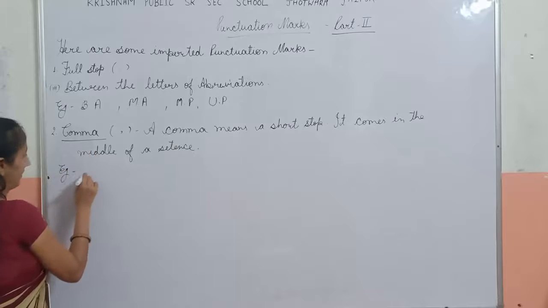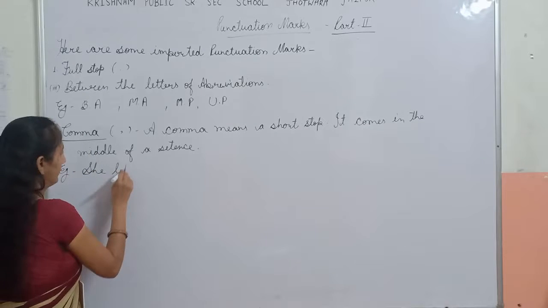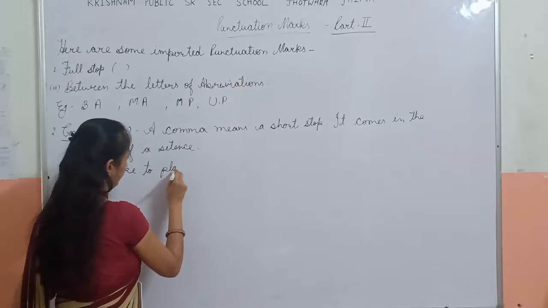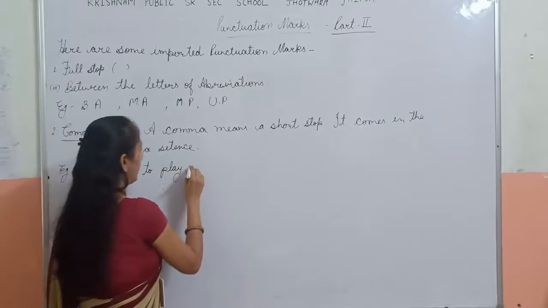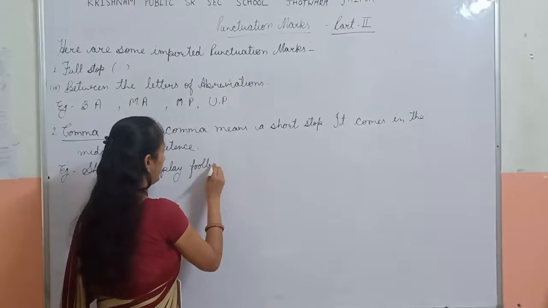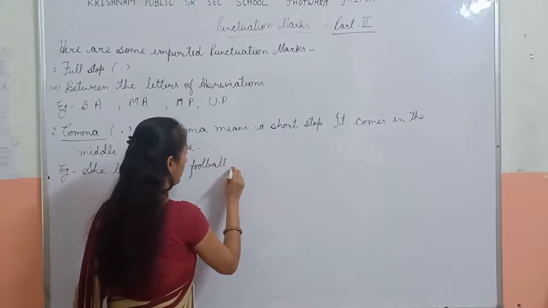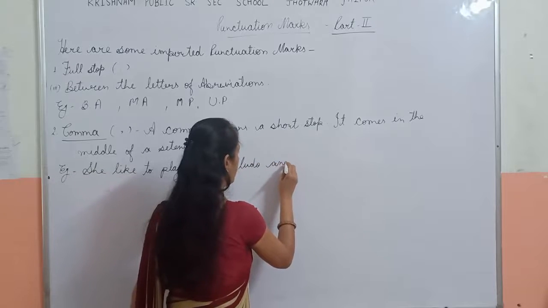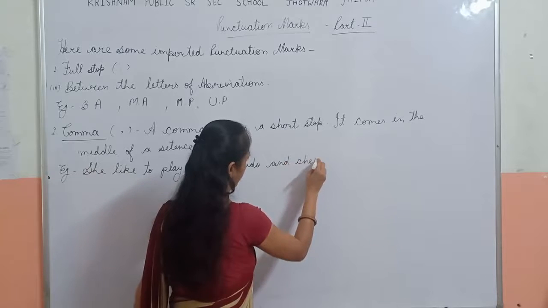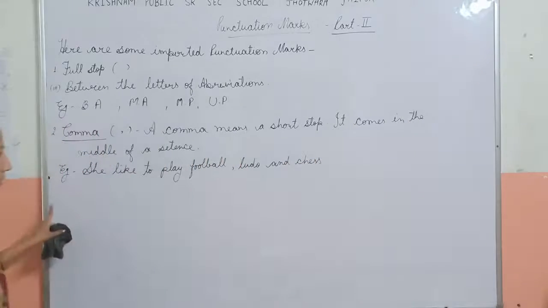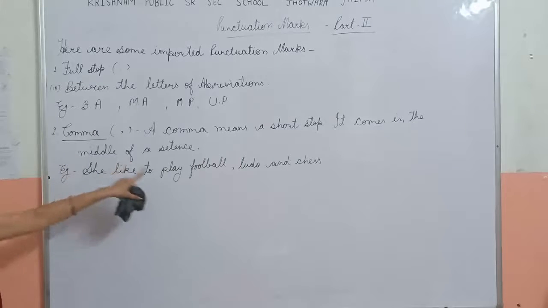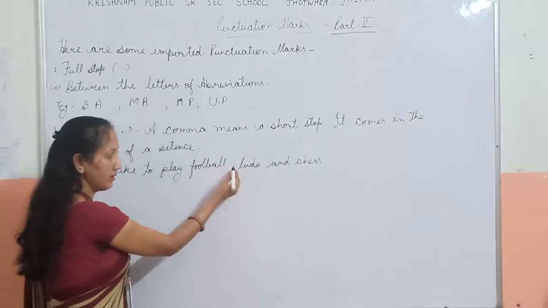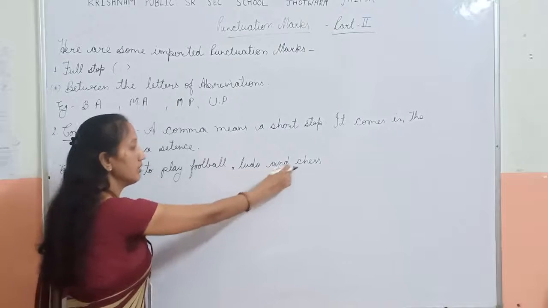Example, she liked to play football, comma, ludo and chess. So, comma is used in the middle of the sentence. Example, she likes to play football, ludo and chess.